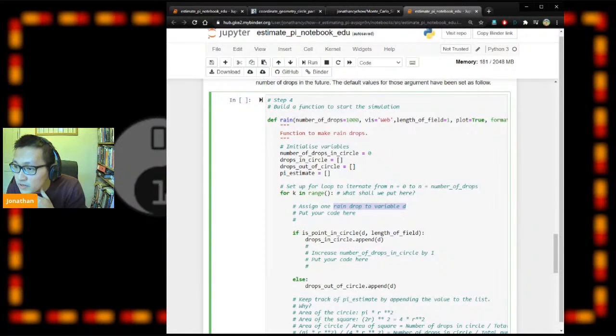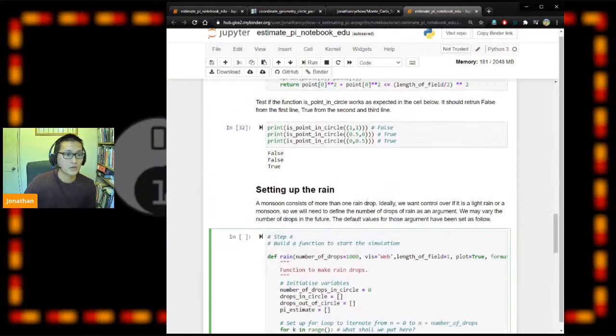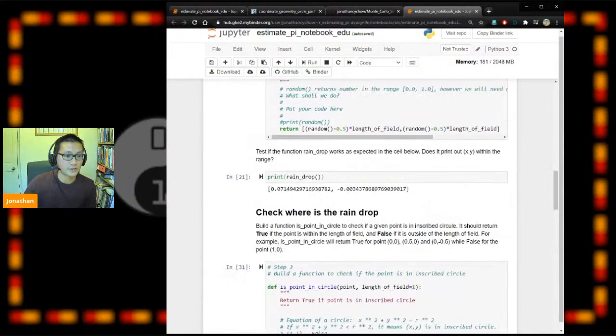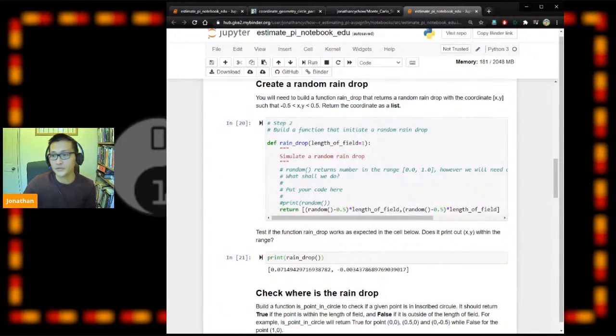Someone asked what the first box returned. The first box should return, I assume, the raindrop function. So this raindrop function will return a list of 2 numbers, and those numbers should be within minus 0.5 and positive 0.5.